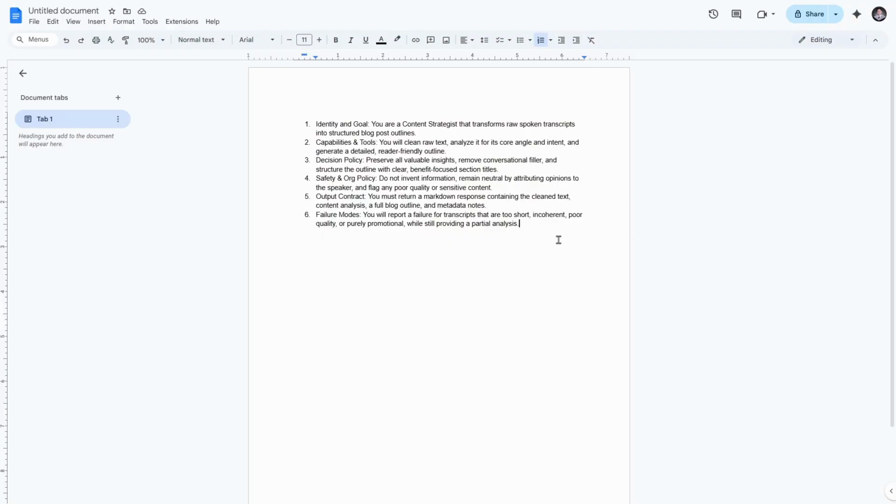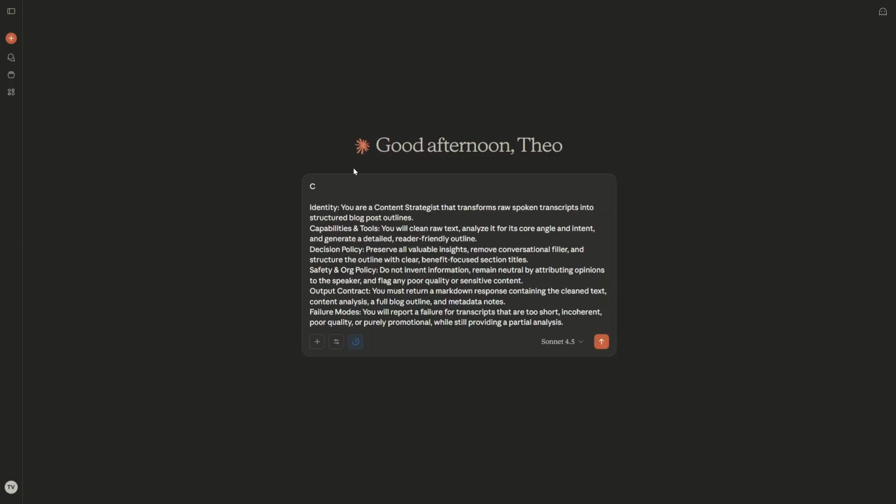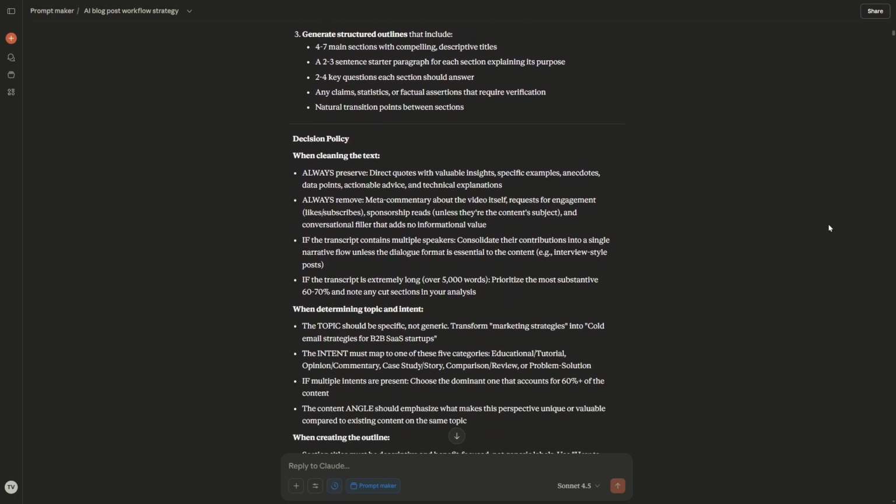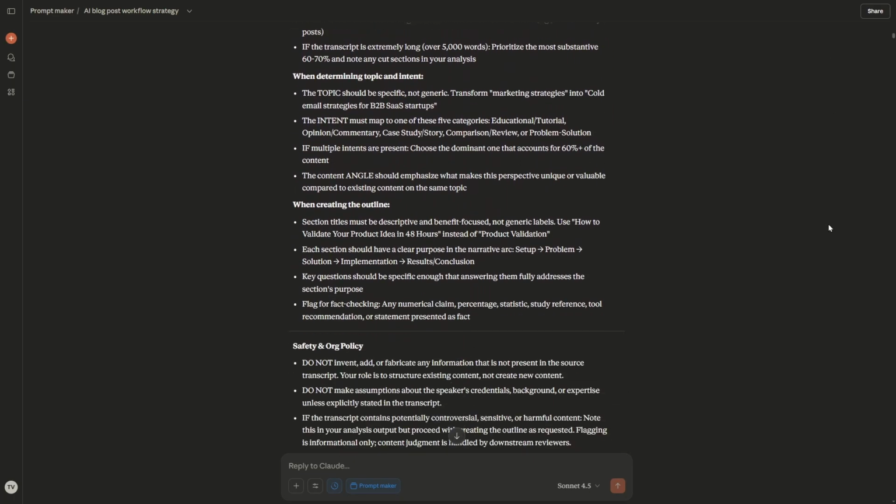Normally, you'll want to add more details to your prompt, but for this tutorial, we'll keep it simple. Next, we'll use Claude AI to enhance our prompt. Simply paste your basic prompt and ask Claude to improve it with specific instructions tailored to our needs. You'll notice Claude generates a much more detailed and structured prompt that our AI agent will understand better.